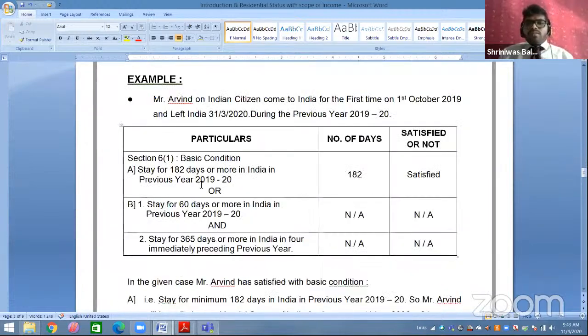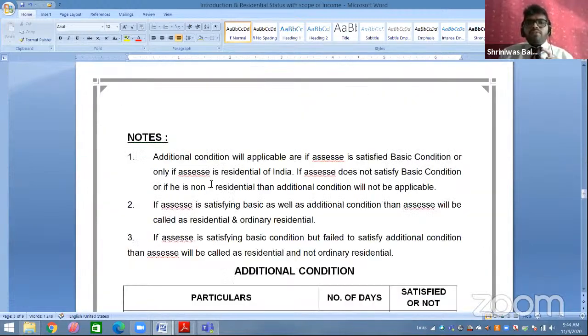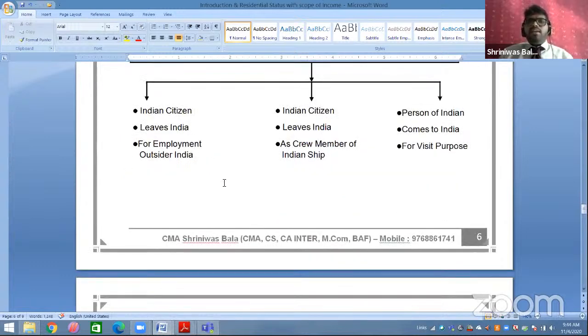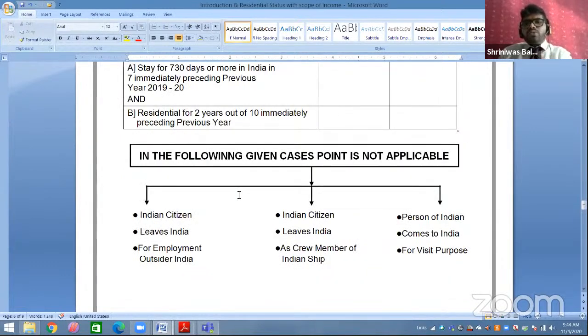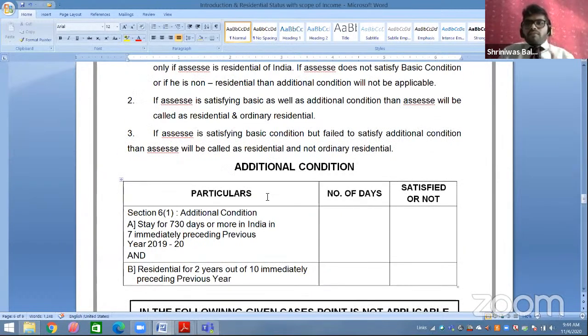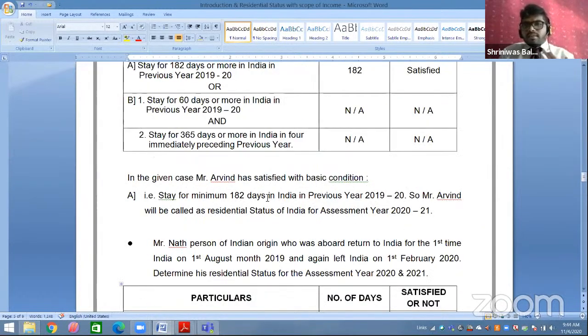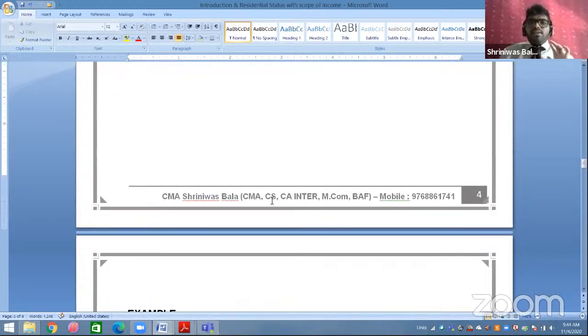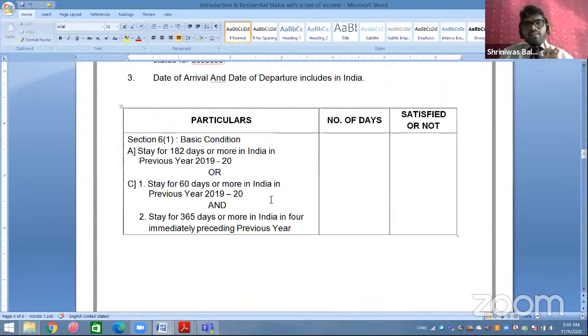Okay, now in the same way we also have your additional condition part. Okay, so there also we have the exclusion part. So I will try to cover everything in as simple a manner as possible. Okay, first we will go with your basic condition. Okay, now what is your basic condition, student? Basic condition is section 6 subsection 1 given that if, just a minute students, just a minute.